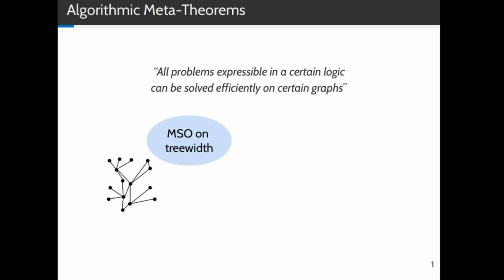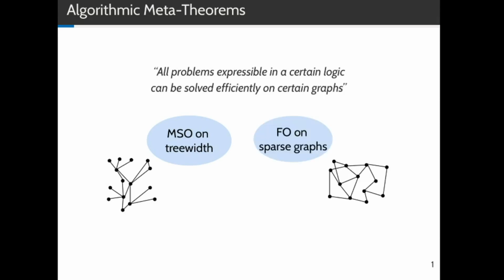The most famous meta-theorem probably is Courcelle's theorem, which states that every problem expressible in monadic second-order logic can be solved in linear time on graph classes with bounded tree width. A second important meta-theorem states that one can solve every problem expressible in first-order logic on sparse graphs.